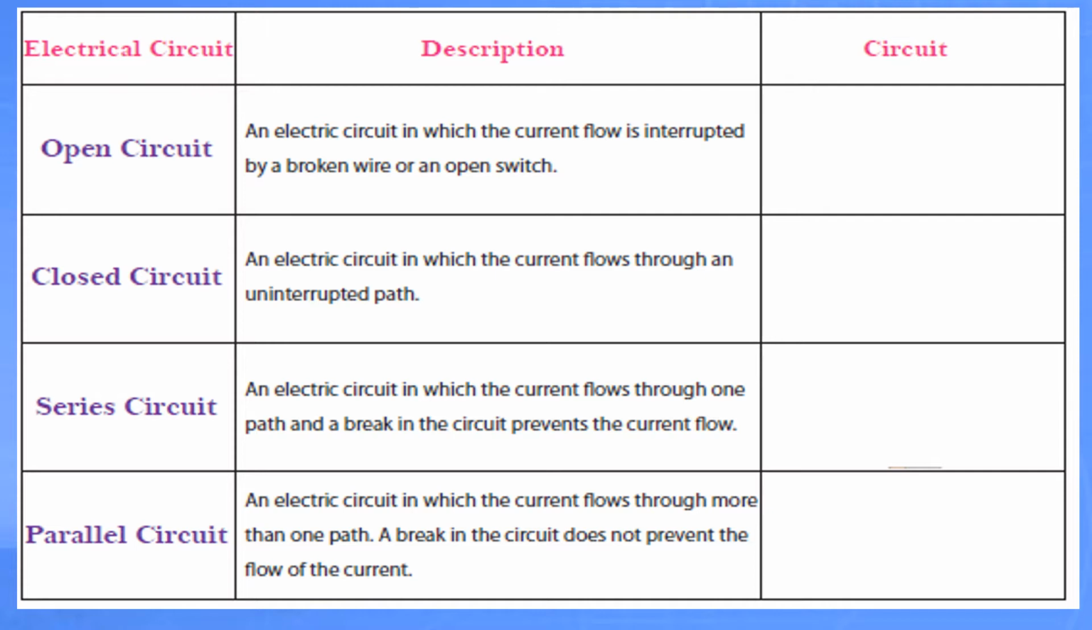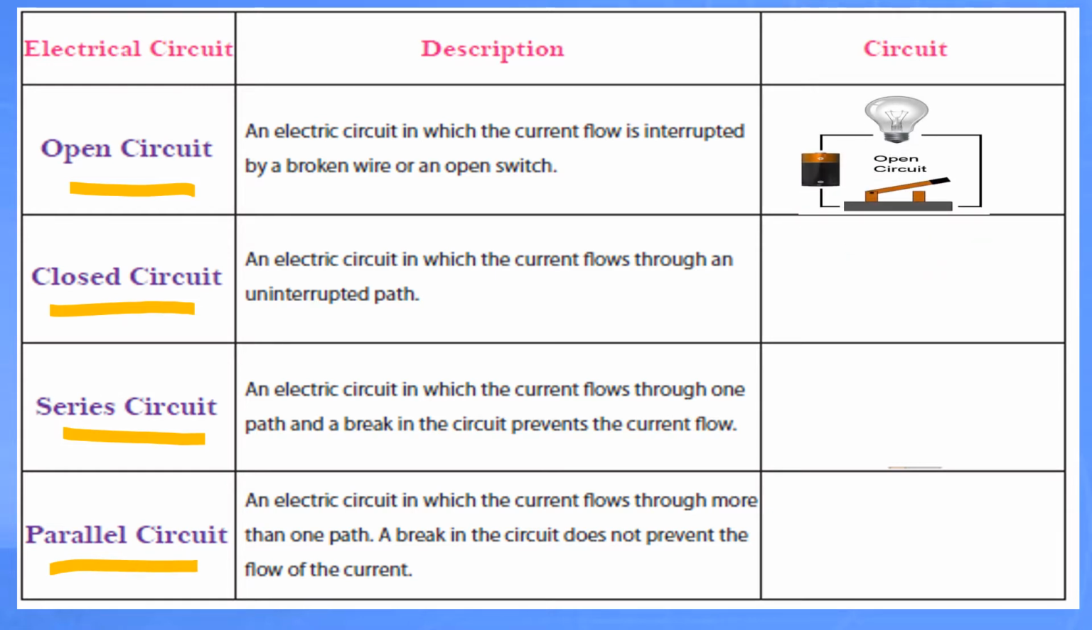Different types of electric circuits are open circuit, closed circuit, series circuit, and parallel circuit. Let's discuss them one by one. As you can see in this picture, the bulb is not glowing. So why is the bulb not glowing? Because the switch is open. So in the open circuit, either the wire is broken or the switch is open. That means the charges are not flowing properly.